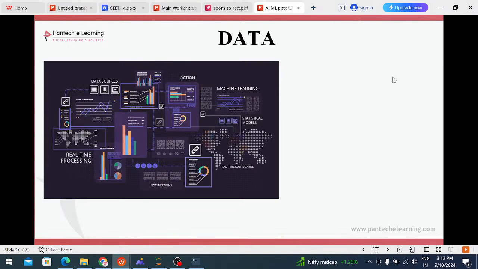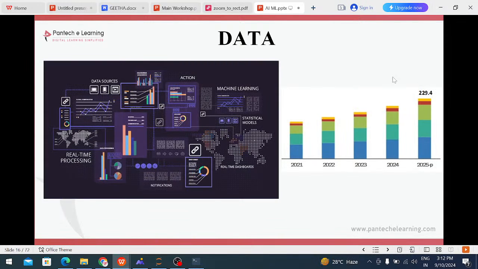In the data, we collect the data year-wise. After that we train the machine, and after that we test the machine. You have to perform some tasks. This is known as artificial intelligence.